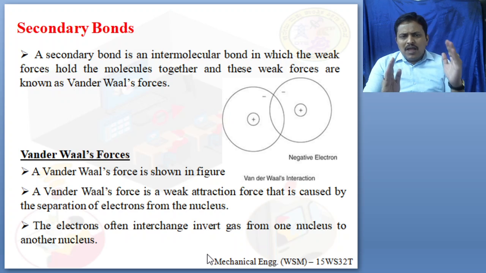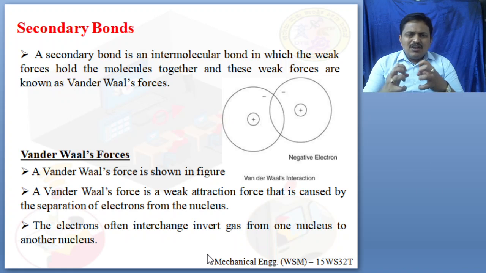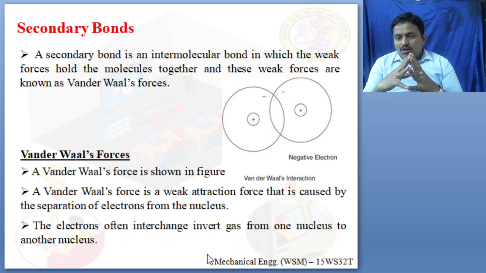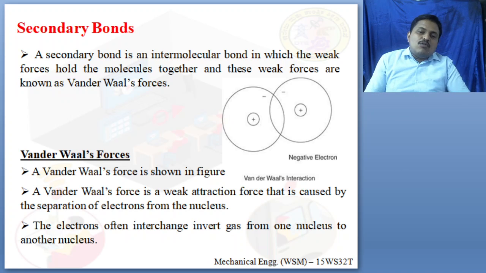The difference between the primary and the secondary bonds is that there the bonding is strong, but here the bonding is caused by weak forces. These weak forces are known as van der Waals force. Dear students, the secondary bond is an intermolecular bond in which weak forces hold the molecules together, and these weak forces are known as van der Waals force. These weak van der Waals forces hold the atoms and ions together to form a bond. So secondary bonds are the weakest bonds when compared to any other type of bonds.